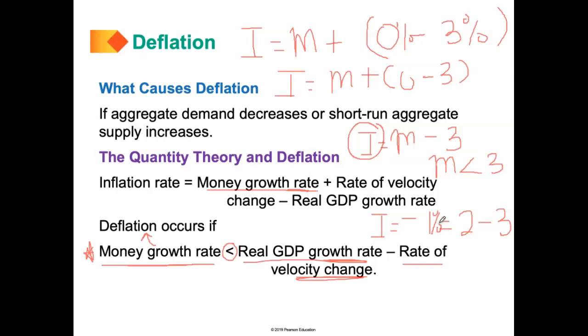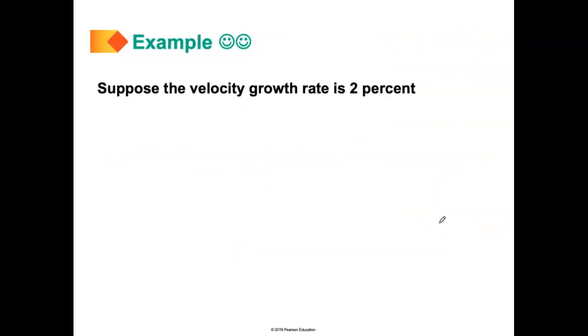In the long run, deflation is also a monetary problem. So let's look at an example. Suppose the velocity growth rate for the economy is 2%. Suppose the GDP growth rate for this economy is basically 3%. If the inflation rate equals the money growth rate plus the rate of velocity change minus real GDP growth rate, at what point in the money growth rate will the inflation rate become negative?